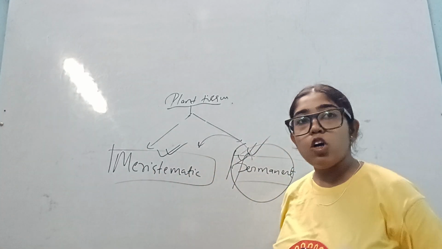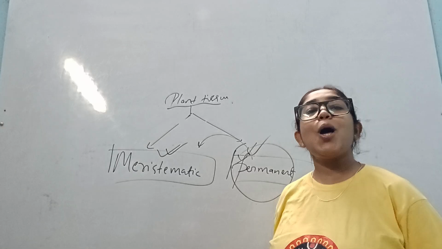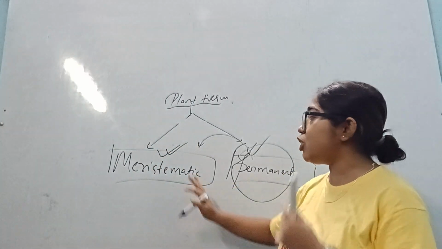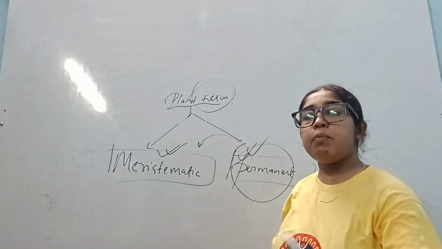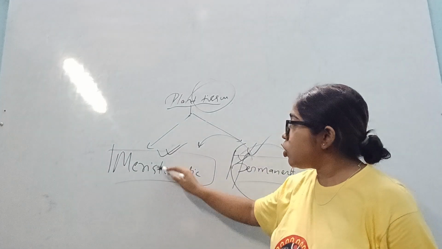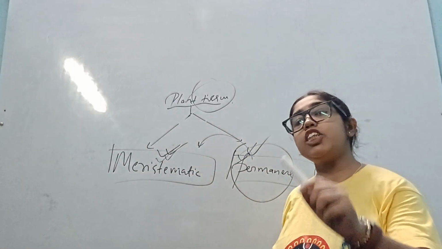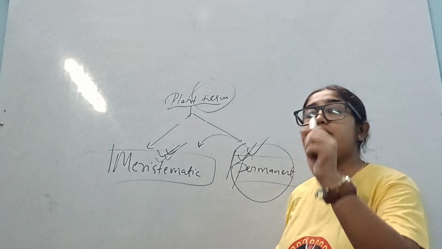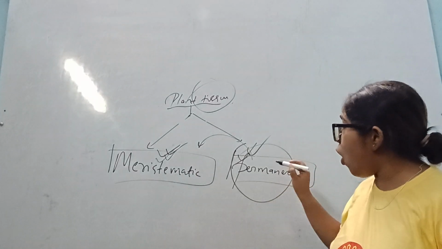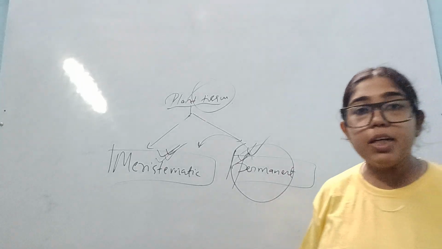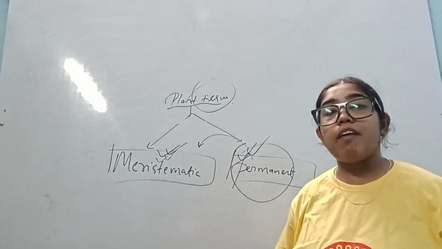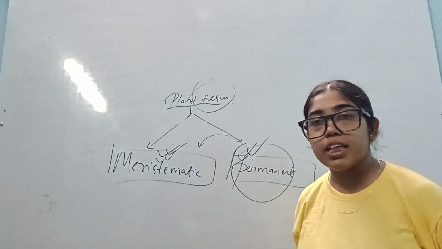Today you are seeing my video, tomorrow you will be seeing somebody else's video. That is what we mean by meristematic. So we are talking about tissue, which means we have to use the term cells. All the cells of meristematic tissue are actively dividing, whereas all the cells of permanent tissue have lost the ability to divide. They will not divide. They will do some other function. Is it clear to you?